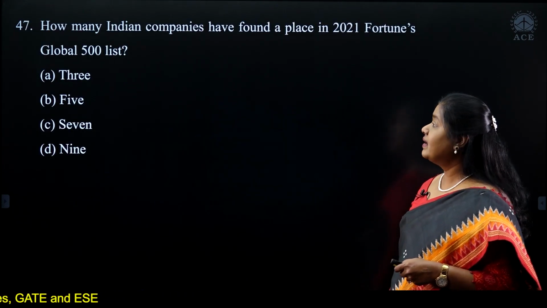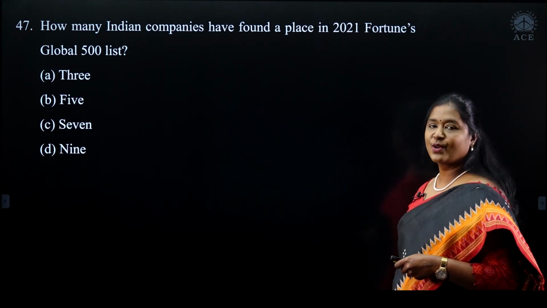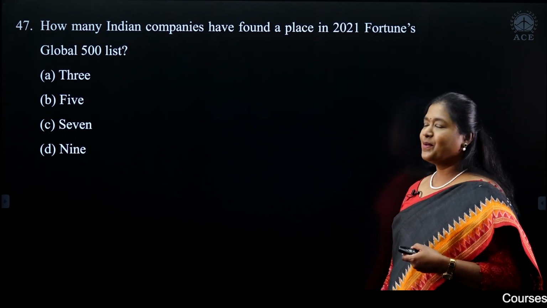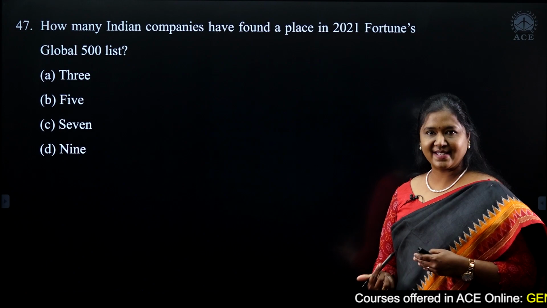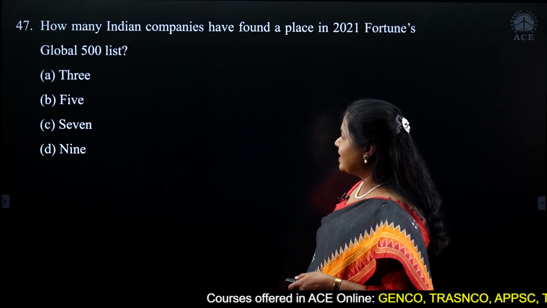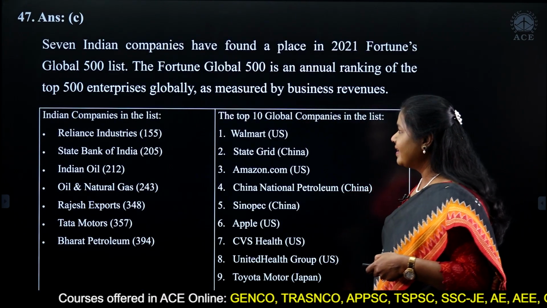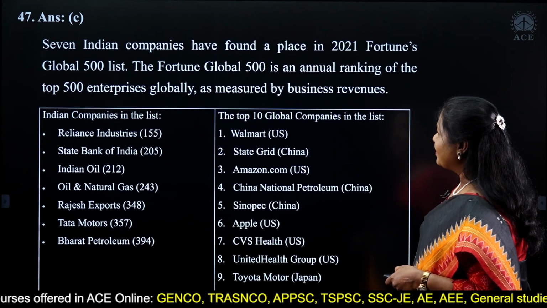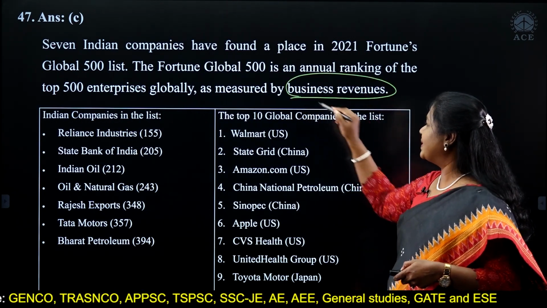Let's move on to the next one. How many Indian companies have found a place in 2021 Fortune's Global 500 list? Now, this is a very generic, very GK kind of question. It's a general knowledge question. So if you see, totally around 7 companies have found their place. It is measured based on their business revenues, please.